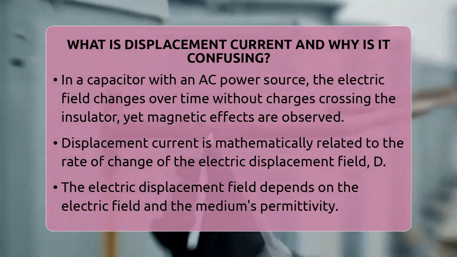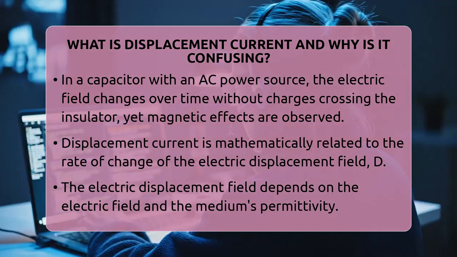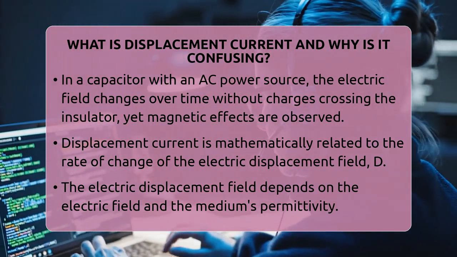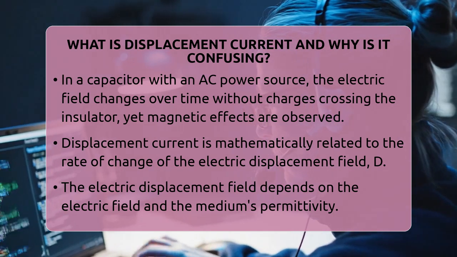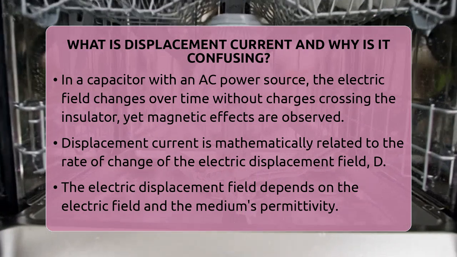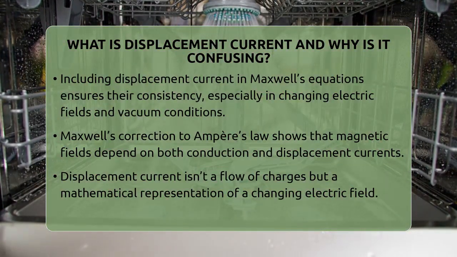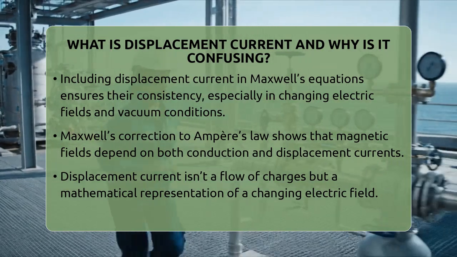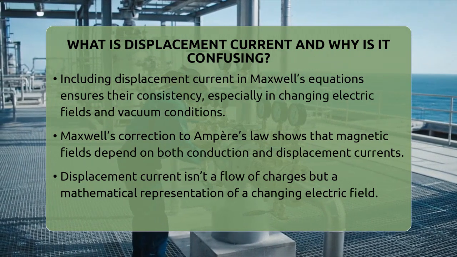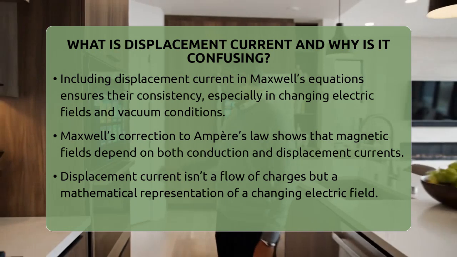Mathematically, displacement current is described as the rate at which the electric displacement field changes with time. The electric displacement field, often written as D, depends on the electric field and the permittivity of the medium. When the electric field changes rapidly, the displacement current increases. This is important because it keeps Maxwell's equations consistent. Without including displacement current, the equations wouldn't work in situations like changing electric fields or in a vacuum.